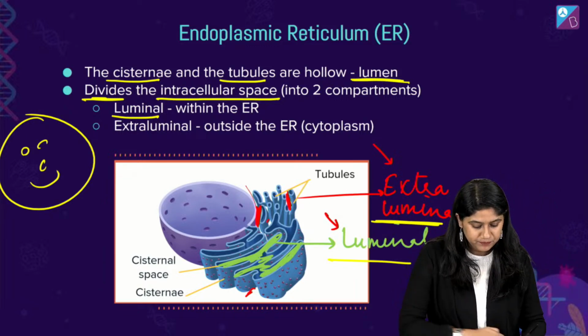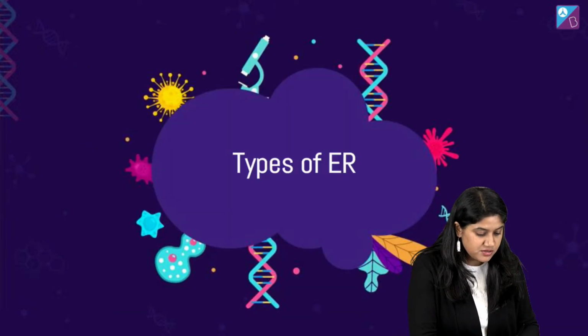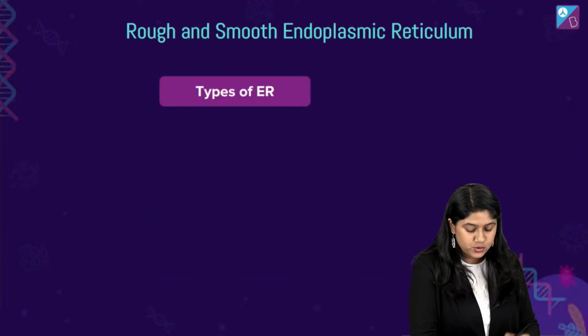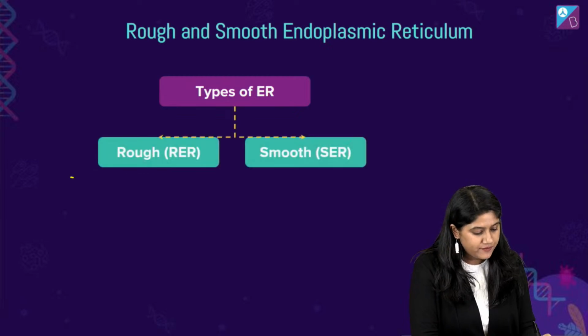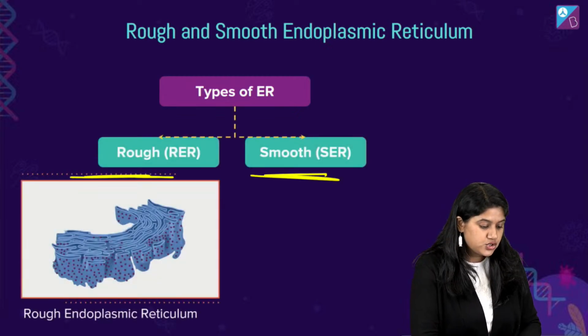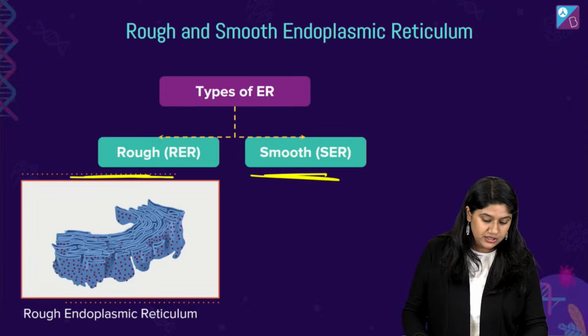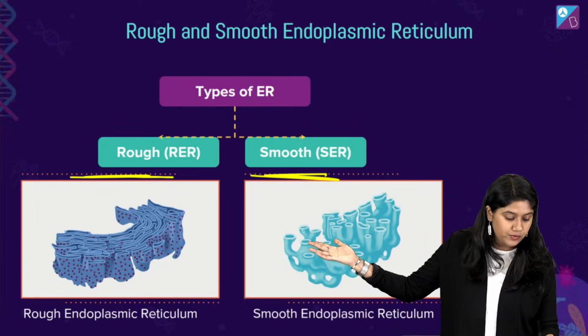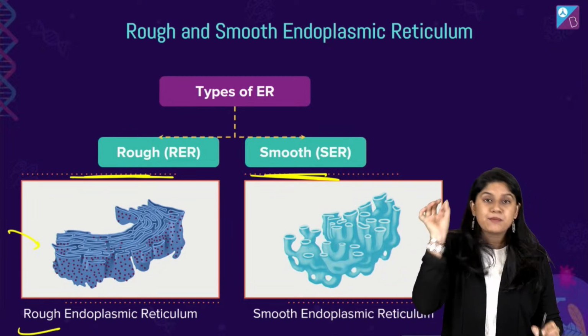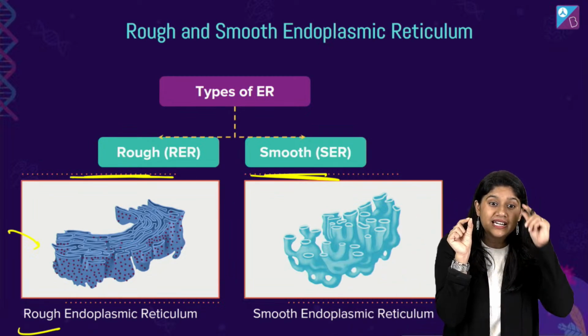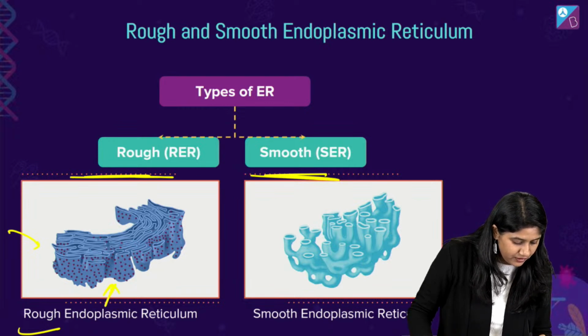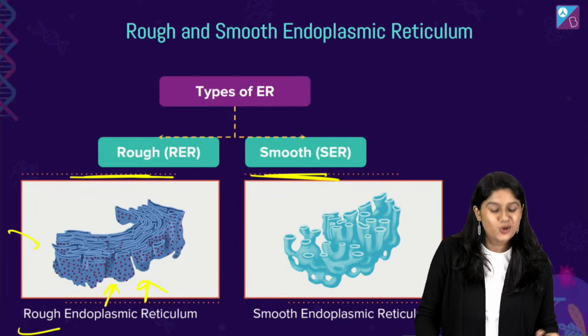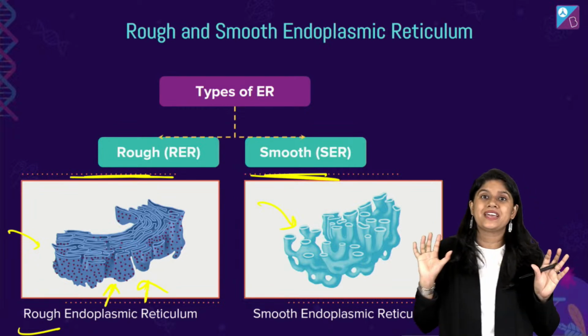Okay. Now that we are clear with this, let's quickly discuss the types of ER. We know that we have smooth ER and rough ER. Let's talk about the rough endoplasmic reticulum first, and then the smooth endoplasmic reticulum. Here we have the images, everyone, you can see the ribosomes attached onto it. We can see the red dotted balls right over here. These are the ribosomes, and over here there is a flat tube-like structure.